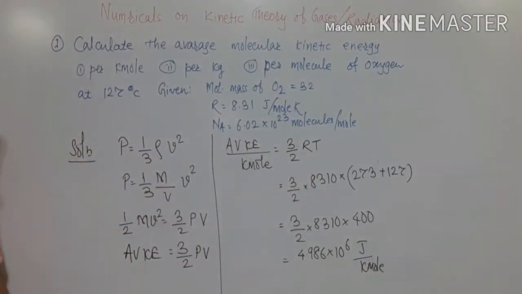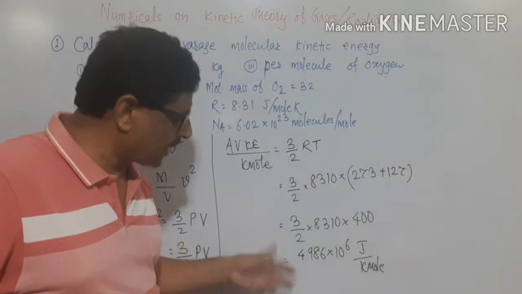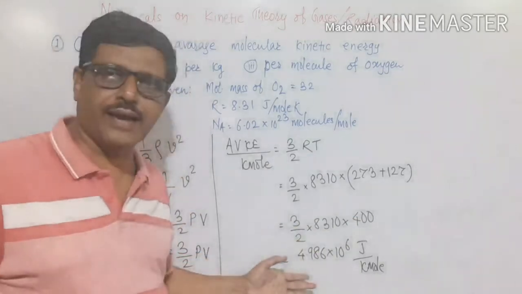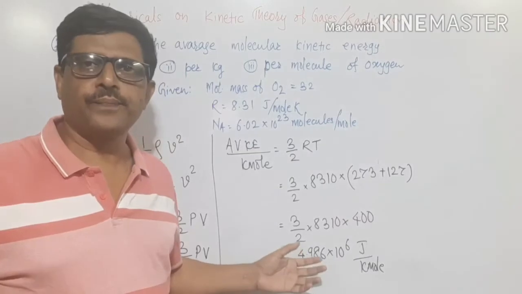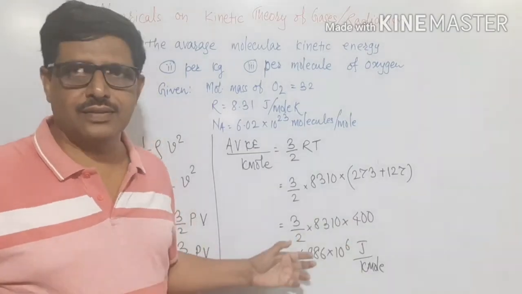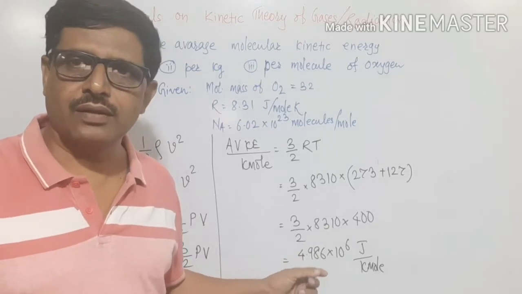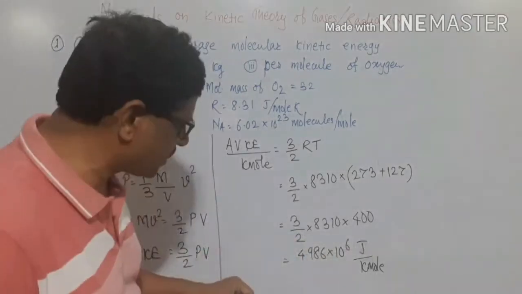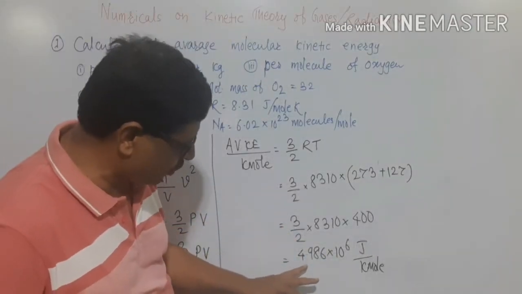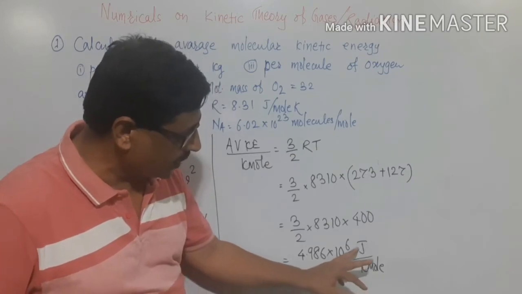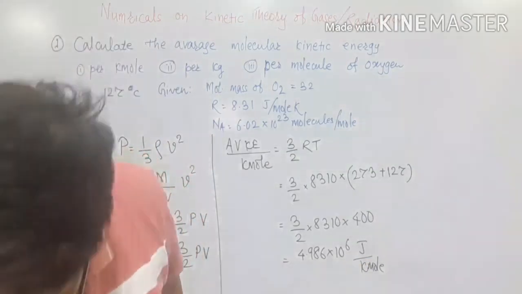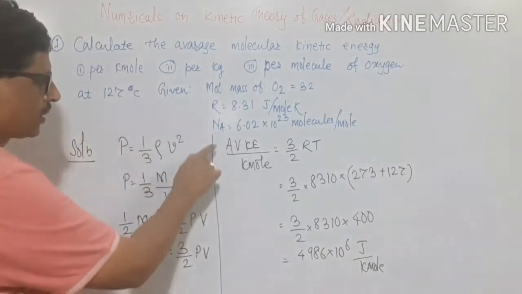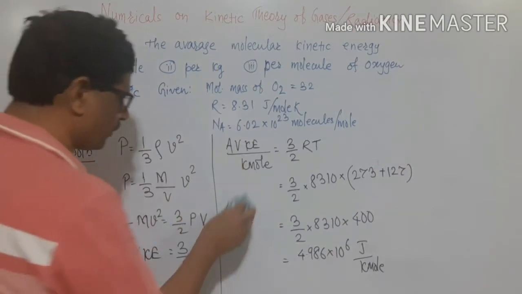Dear friends, here I just calculated this value and wrote it directly, but you have to verify this calculation by making use of calculators, or rather it is better to use a log table for such calculations, and the final answer comes out to be equal to 4.986 into 10 to the power of 6 joule per kilomole. This is the one thing that is asked. We have calculated the average kinetic energy per kilomole.